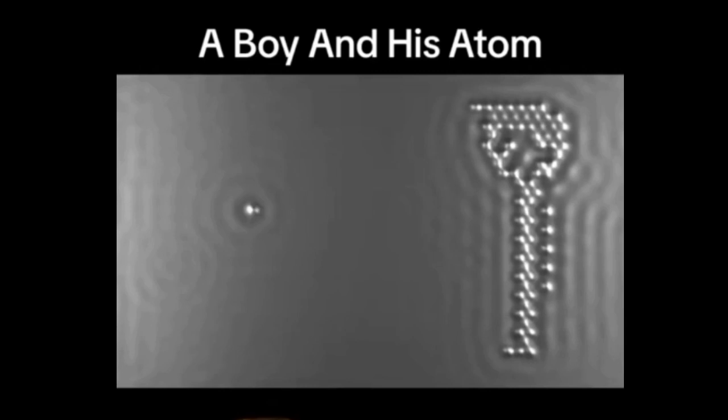And here's that world's smallest animation IBM made using only atoms, called A Boy and His Atom. It was made by moving carbon monoxide molecules with something called a scanning tunneling microscope, which used an ultra-fine metal tip to move the molecules with electric charges. Pretty basic, I know. It goes on for about a minute, but you get the gist of it.